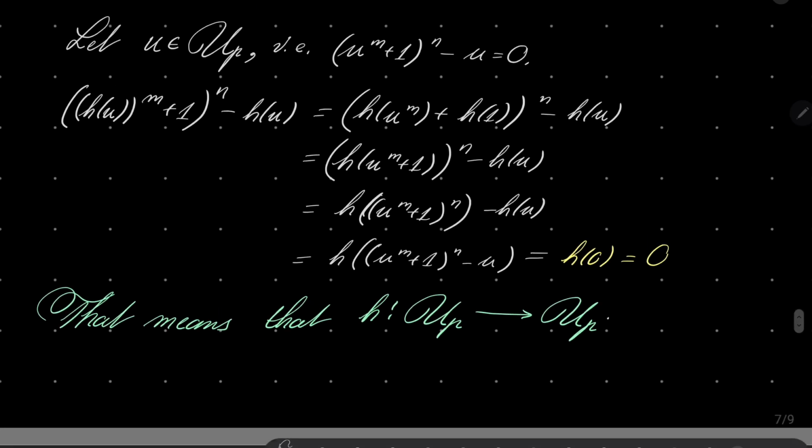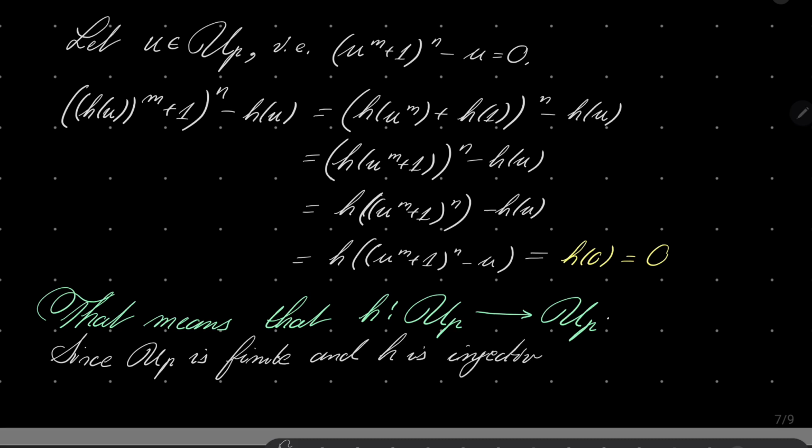And now, crucially, since U of p is finite and h is injective, h must be even bijective. Yes, a well-known property of finite sets. In fact, this property characterizes finite sets, that every injection is automatically a bijection.